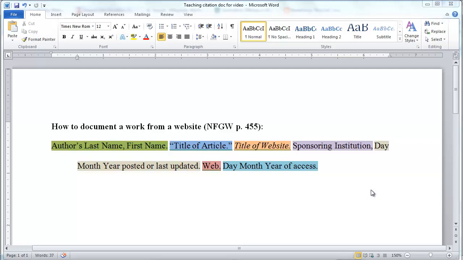Hello, Rhetoric 102 class. I want to show you how to document a work from a website in your Works Cited page. Now, this assumes you're using MLA format, which I'm not requiring. You can also choose APA if you want, but most of you, it turns out, are using MLA.